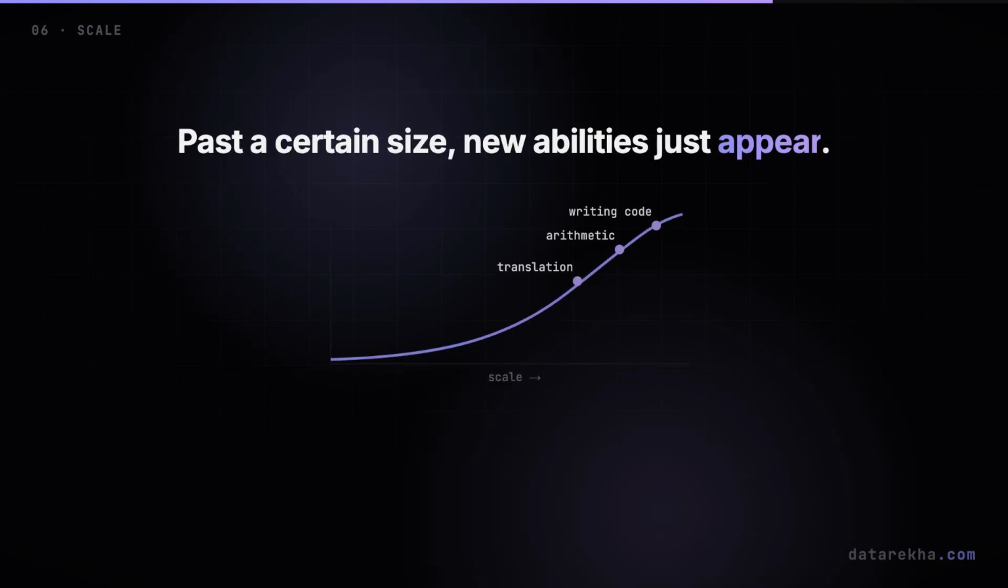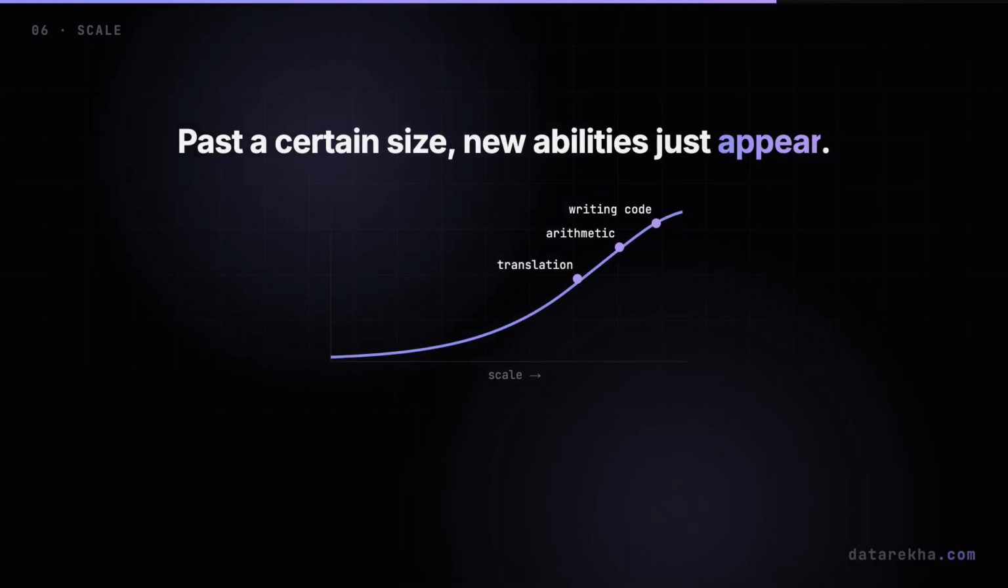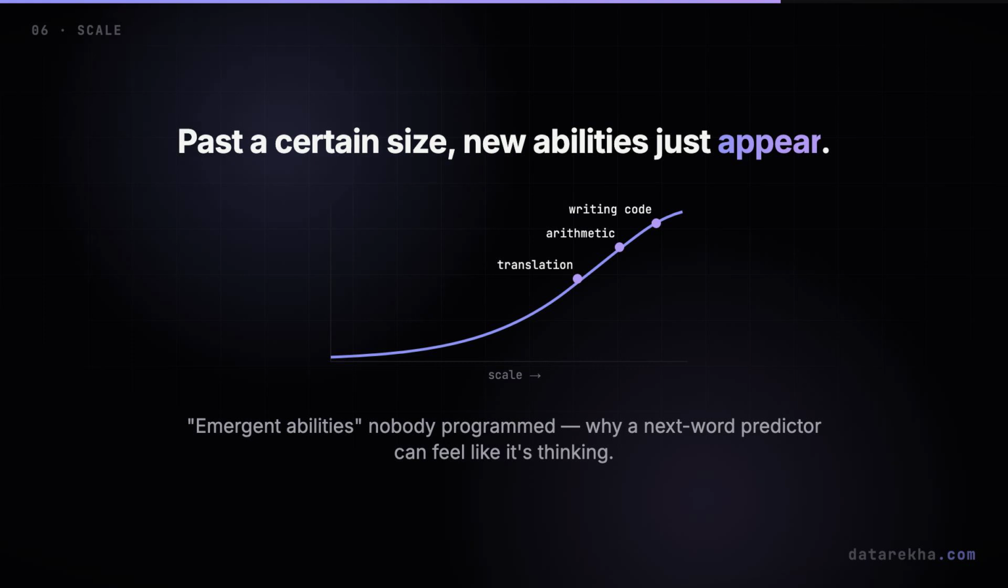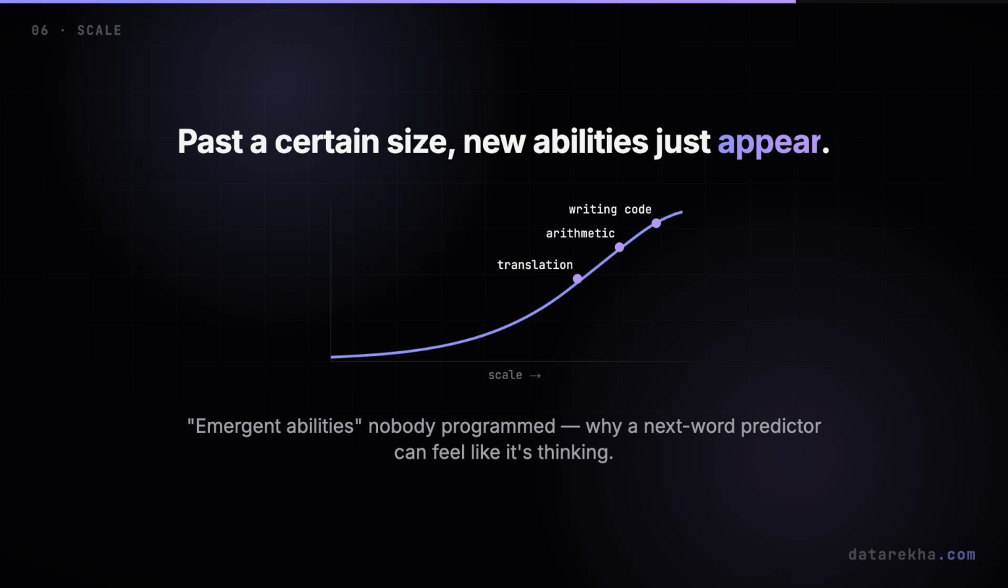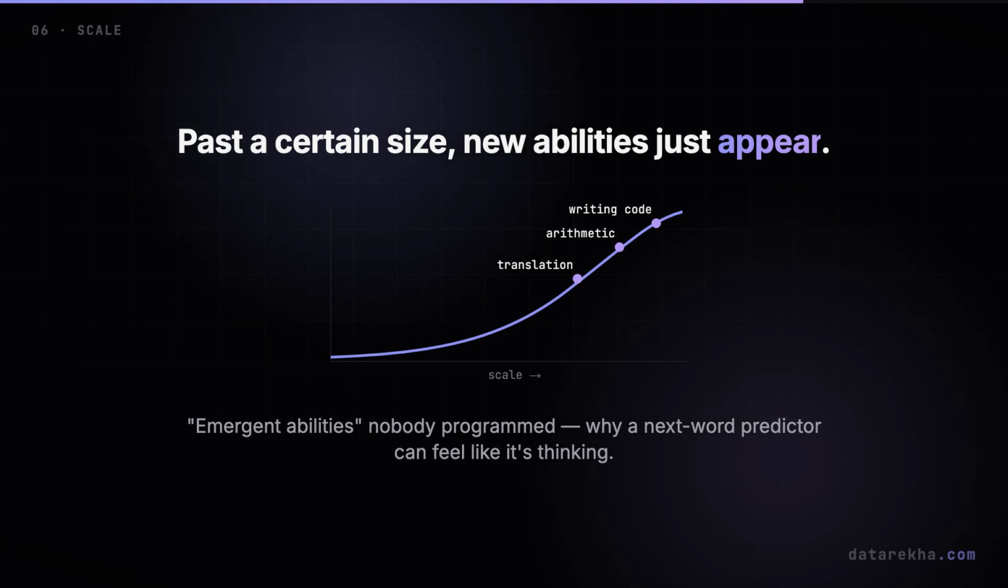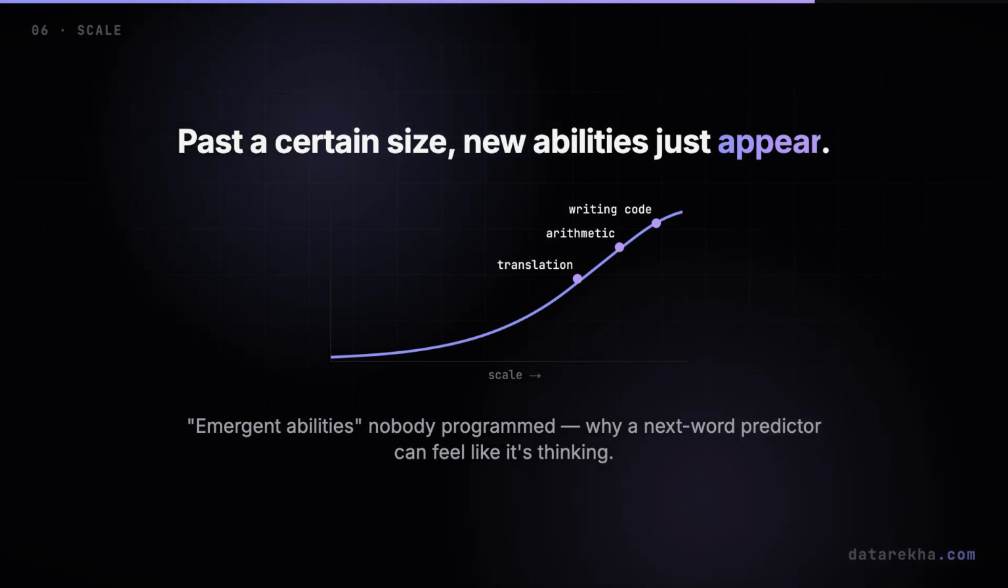And beyond a certain size, brand new abilities simply appear. Translation, arithmetic, writing working code, things nobody explicitly programmed. Researchers call these emergent abilities, and thereby, a humble next word predictor can feel like it is thinking. It isn't, the way you are, but the result is close enough to be genuinely, wildly useful.